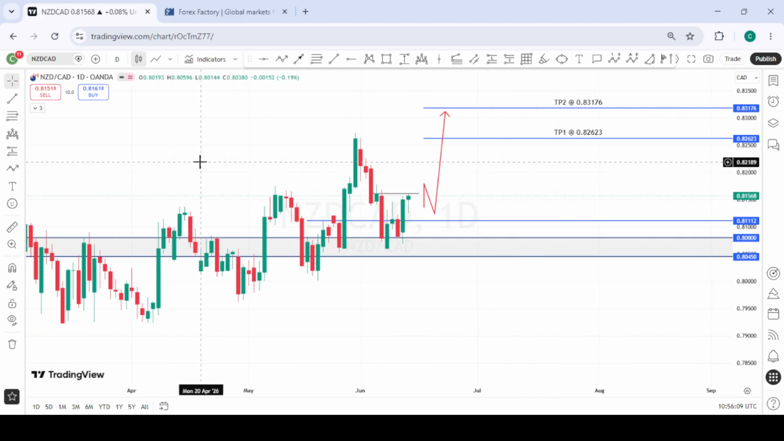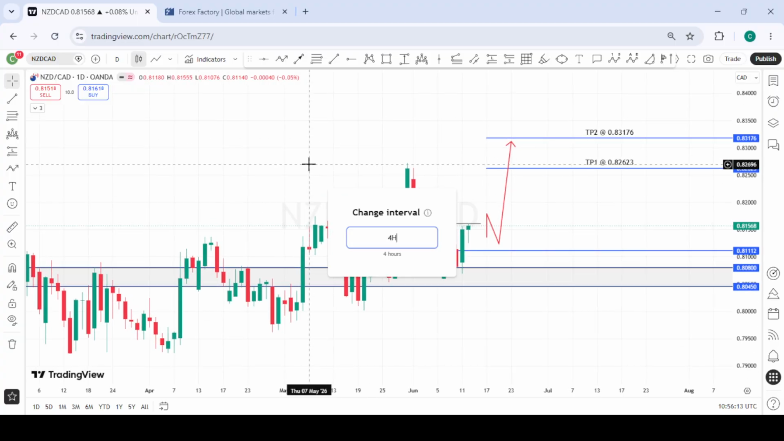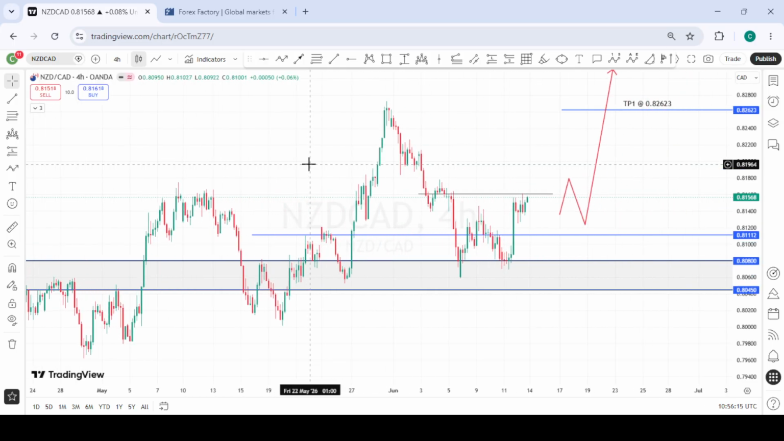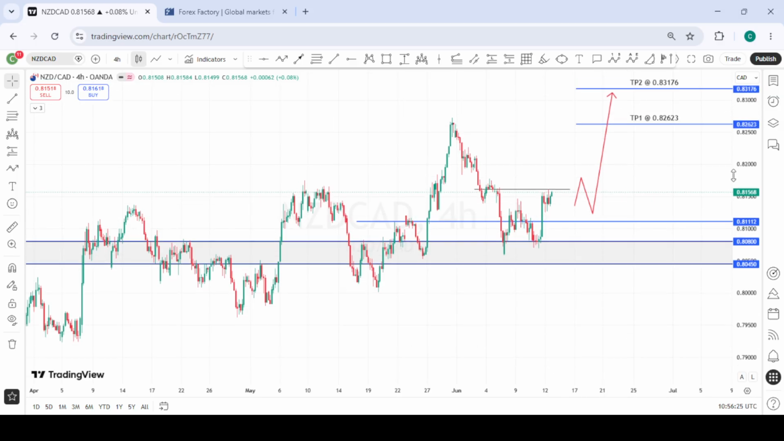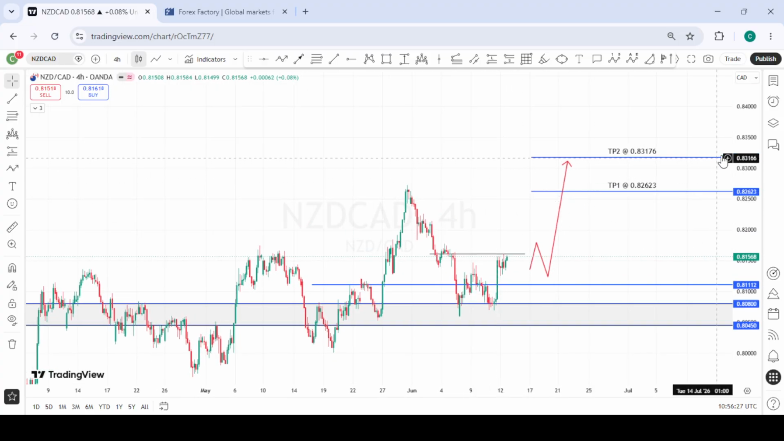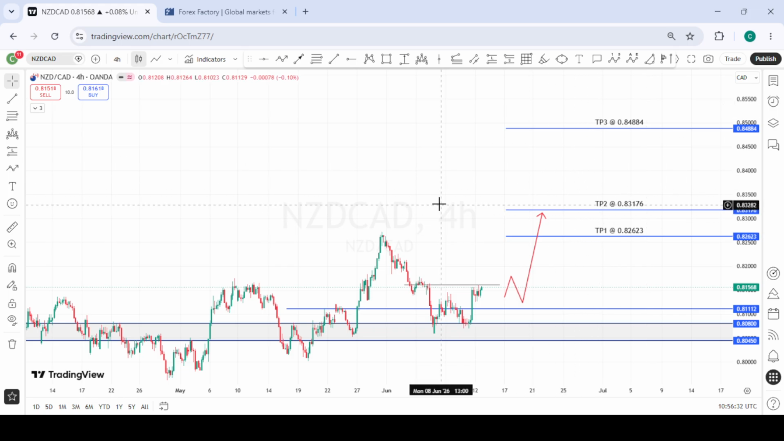This is NZDCAD. So for NZDCAD, we're also reacting from a nice area of interest. So what we are looking out for is we are waiting for this 4-hour structure shift here, and we look for a possible pullback, which will give us a possible higher low formation, and we look for our buying opportunities to the upside. So we are also very bullish on NZDCAD for the coming weekend. These are the various targets we have for NZDCAD on the upside.